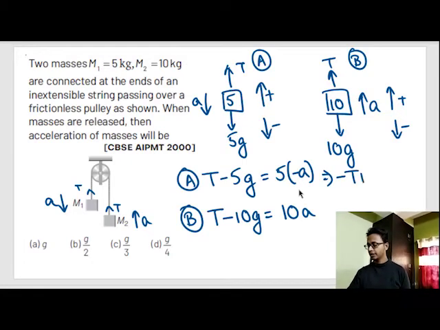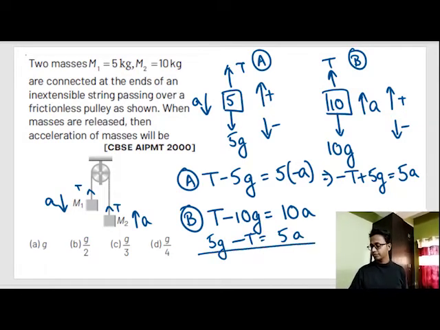Minus T plus 5G is equals to 5A. The minus disappears from the minus of A. I can write 5G minus T is equals to 5A. I am writing this equation here so that I can calculate it easier.